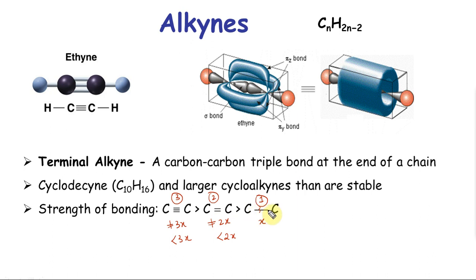A sigma bond is stronger than a pi bond, so the amount of energy I need to put in for a sigma bond is x. So I'll put x to break this sigma bond, but this pi bond doesn't need x, so it is not going to become 2x, it's something less than 2x. Similarly, for two pi bonds, I don't need to put 3x, I need to put a lot less than 3x.